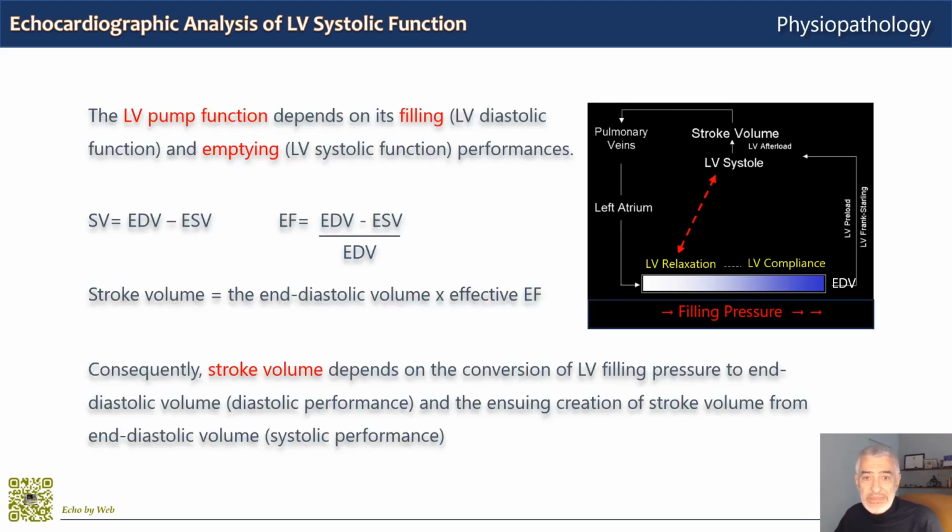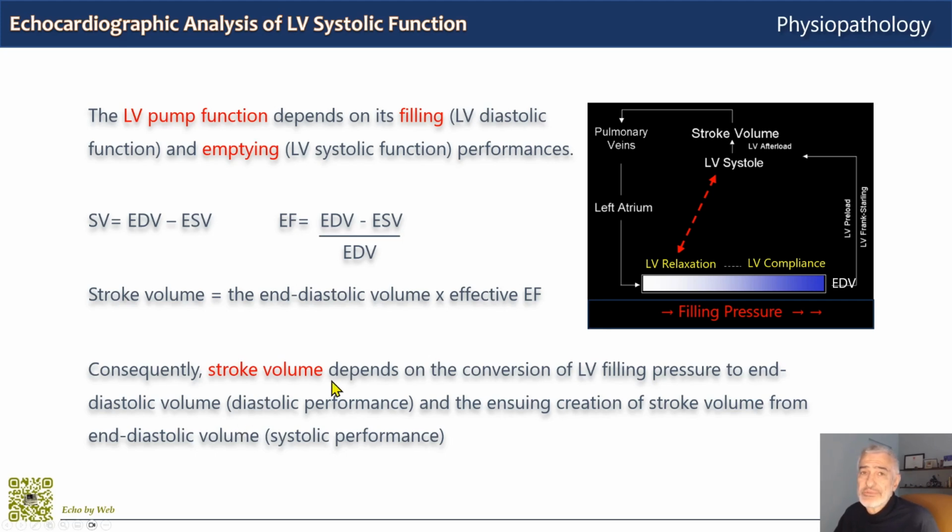So in summary, the left ventricular pump function depends on its filling, so its left ventricular diastolic function, and emptying, its systolic function performance. Stroke volume is the difference between end-diastolic and end-systolic volumes, preload and end-systolic volume, whereas ejection fraction is stroke volume normalized, divided by end-diastolic volume or preload, and it follows that stroke volume is the end-diastolic volume or preload multiplied by the effective ejection fraction.